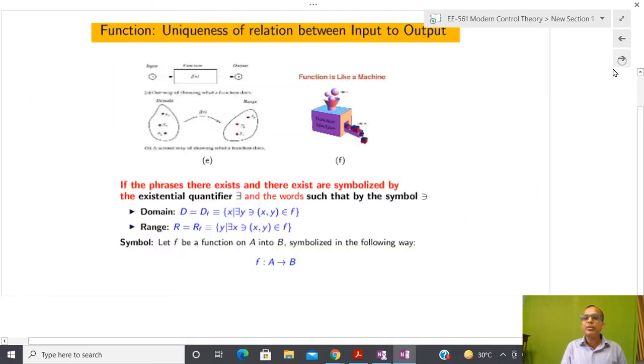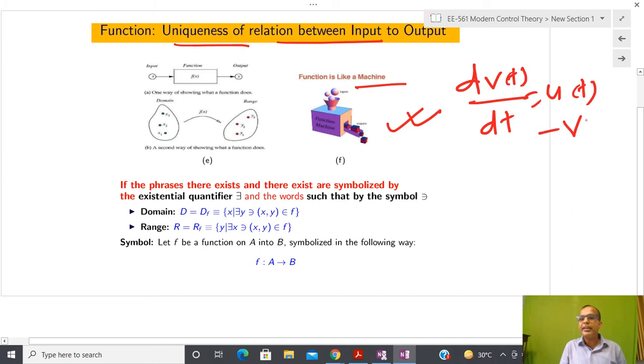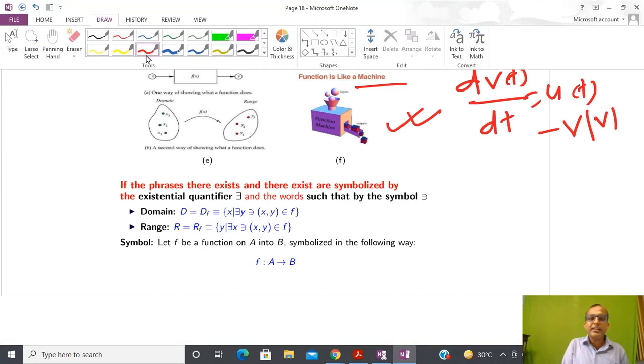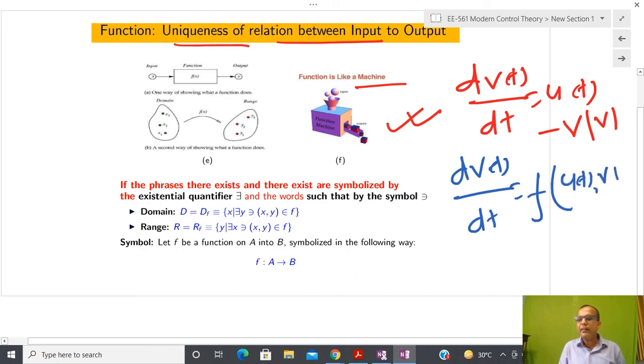It is possible to show that any engineering system, any engineering machine will follow this principle only. So how to capture the uniqueness of any quantity? Using some kind of function. Now let us come to this mathematical model dv by dt equal to u(t) minus v|v|. So this is my mathematical model. I can also express this mathematical model in terms of a function, like dv by dt equal to f, and here I am going to define some kind of function, that is a function of u(t), and since on the right hand side I have v(t) also, so like this.